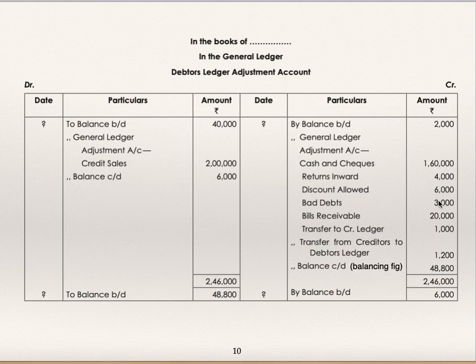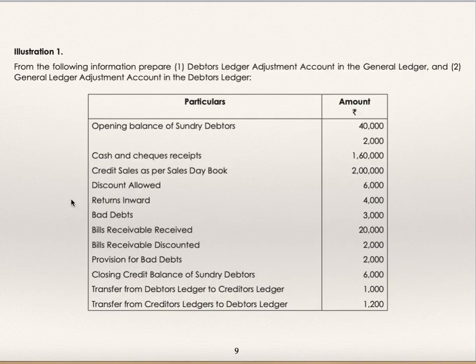Return inward, discount allowed, bad debts and bills receivable: all four are to be credited. Bills receivable discounted is not to be entered, and provision for bad debts is not to be entered. We have already discussed this in an earlier video. Bills receivable discounted, cash sales, provision for bad debts and recovery of bad debts are not to be entered in the self-balancing ledger.